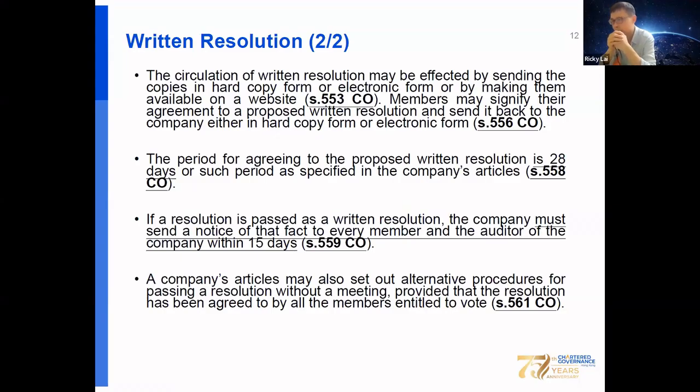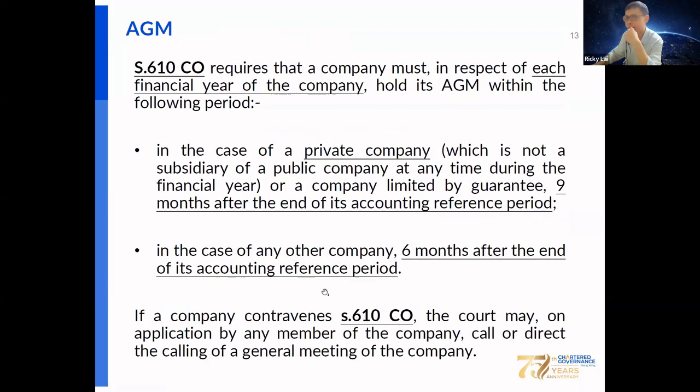After receiving the written resolution, the period for the members to agree to the proposed written resolution is 28 days, or any other period as specified in the articles. If the resolution is passed as a written resolution, the company must send a notice of that fact to every member and the auditor of the company within 15 days. The company articles may also set out alternative procedures for passing a resolution without a meeting, provided that the resolution has been agreed to by all the members. Okay, so you should know meetings as well as written resolutions.